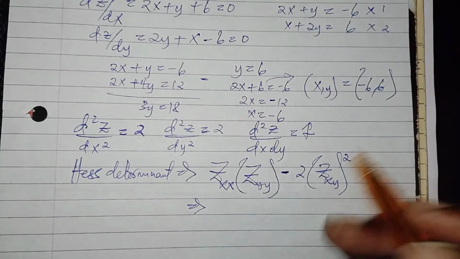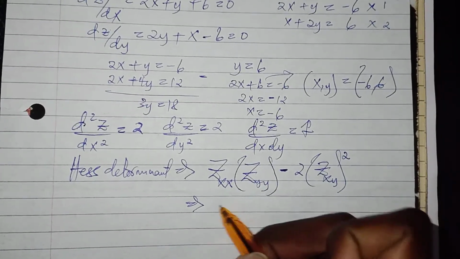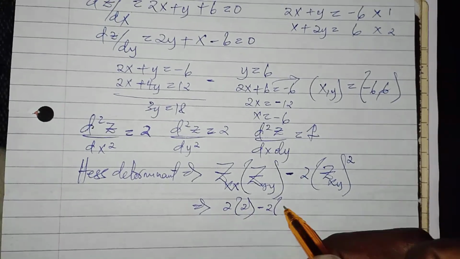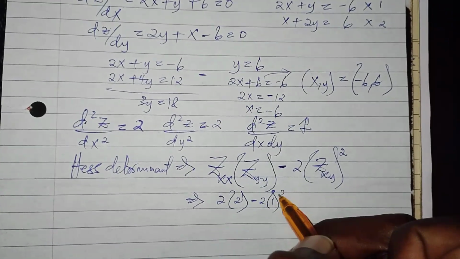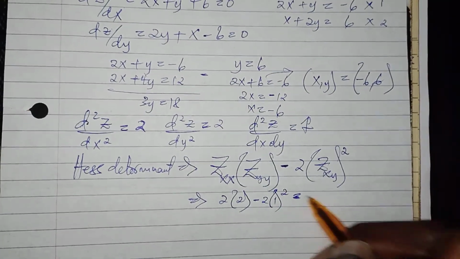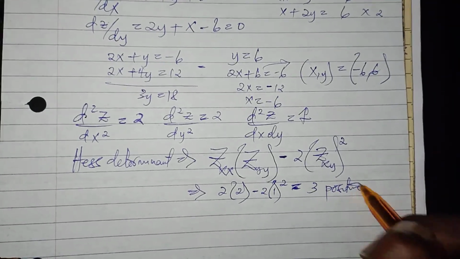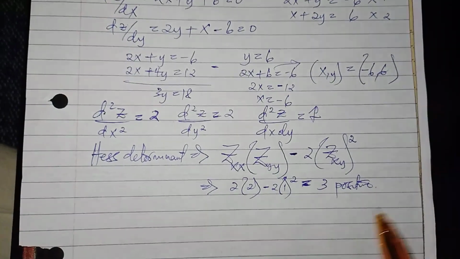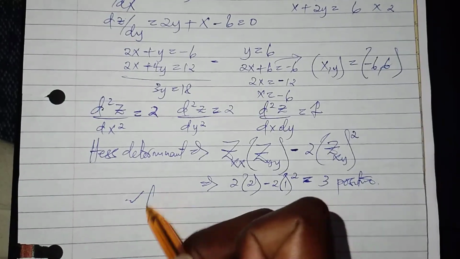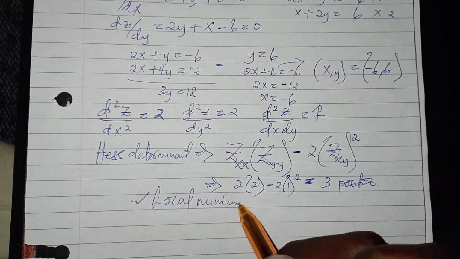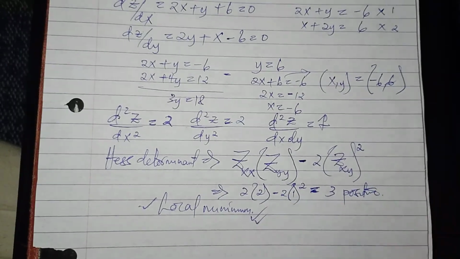So this one will give you 2 multiplied by 2 minus 2 multiplied by 1 squared, which is 3. This one is a positive value. So it means this point is a local minimum. The point is a local minimum.